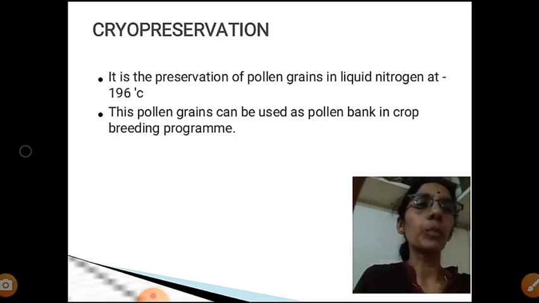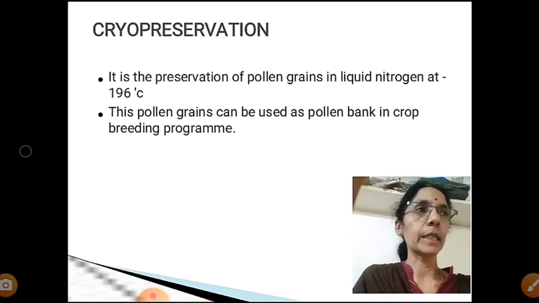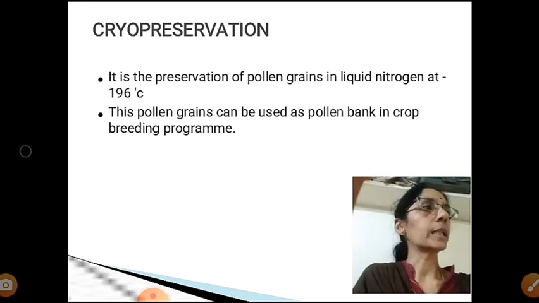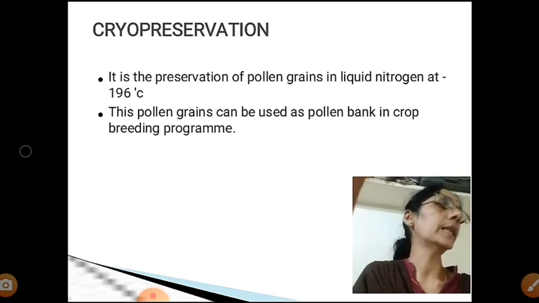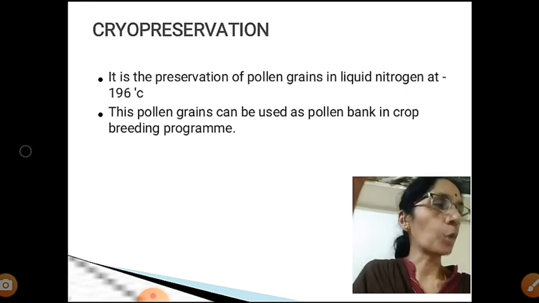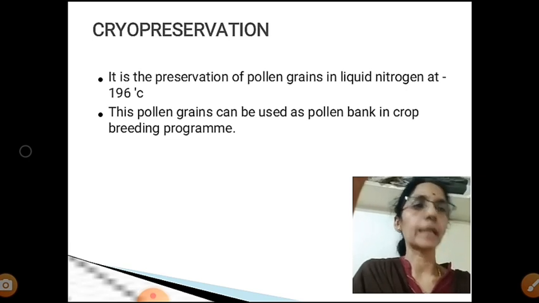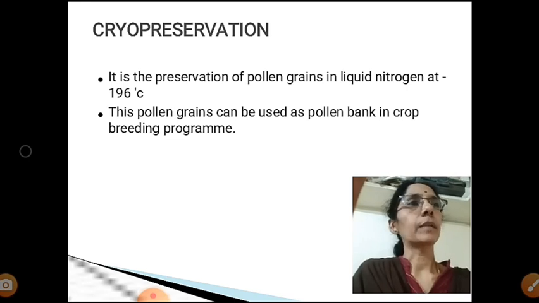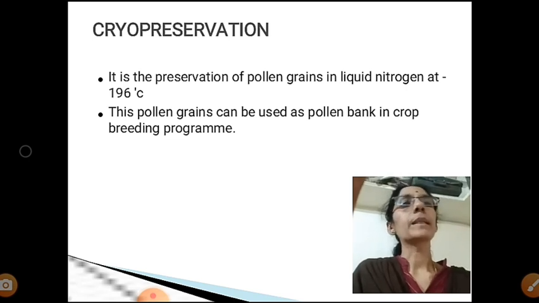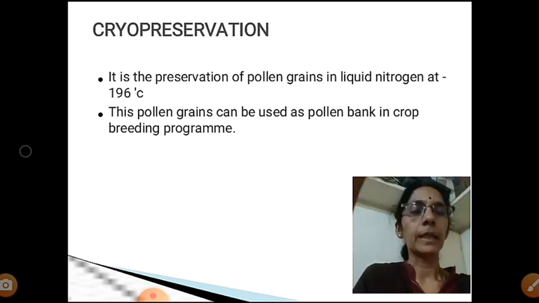So today you have studied what a seed is, the structure of a seed, the significance of a seed, and then apomixis, seeds, advantages and disadvantages, polyembryony and its disadvantage, then pollen viability, and preservation of pollen grains.